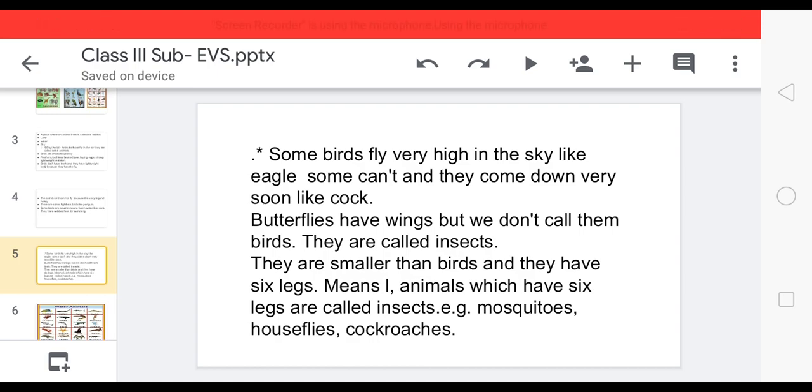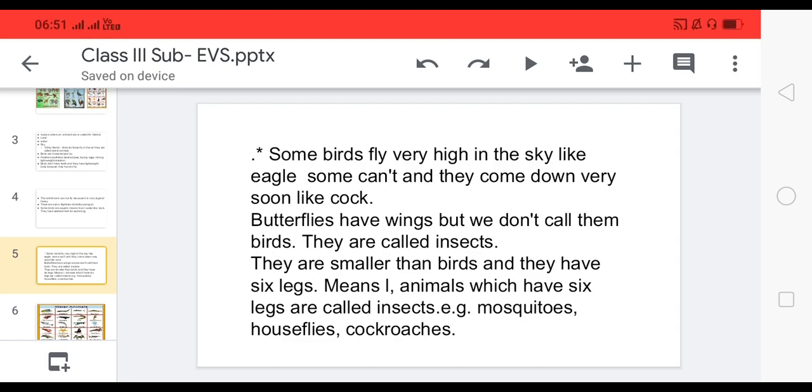Some birds fly very high in the sky like the eagle. Some can't fly that high and they come down very soon, like cock and hen.